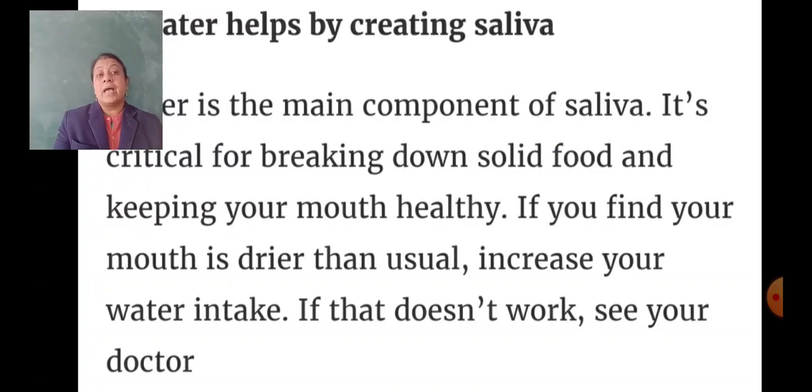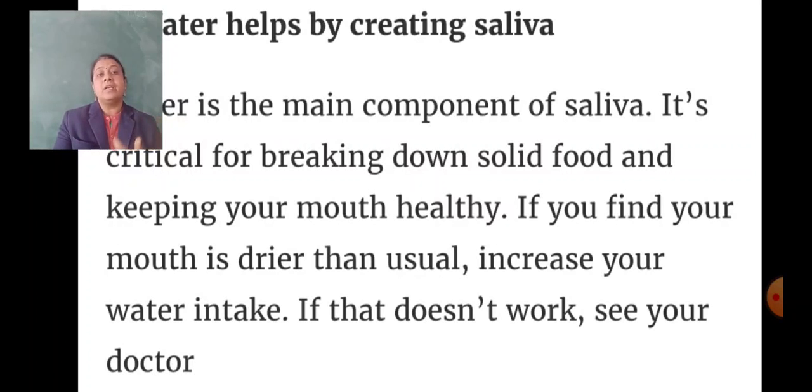Water also helps by creating saliva. Saliva is present inside our mouth. Water is the main component of saliva. It is critical for breaking down solid foods and keeping your mouth healthy.